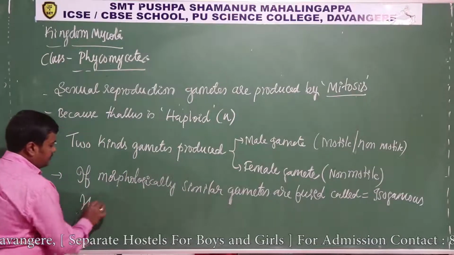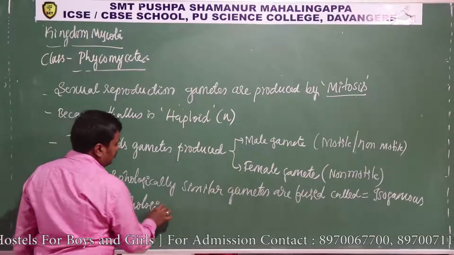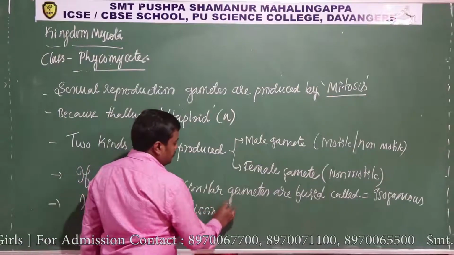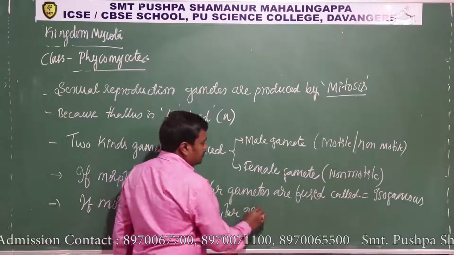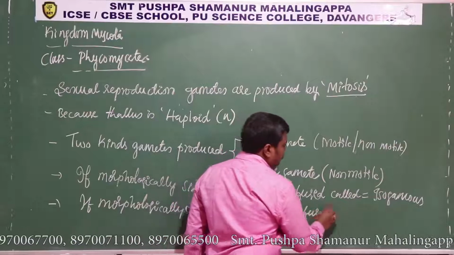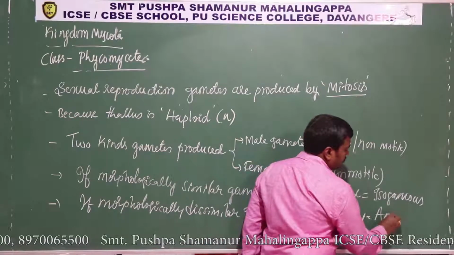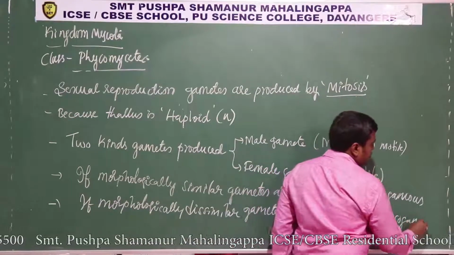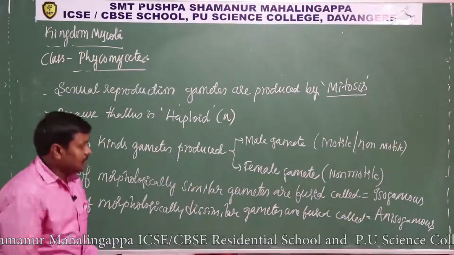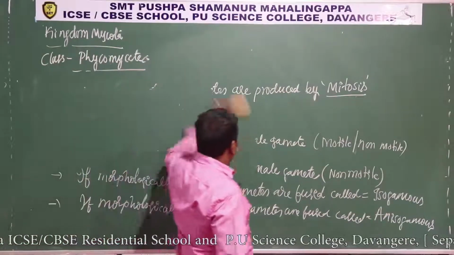If morphologically dissimilar gametes are fused, it is called anisogamous. We call it anisogamous. So let me explain how they are different. Isogamous and anisogamous are different.